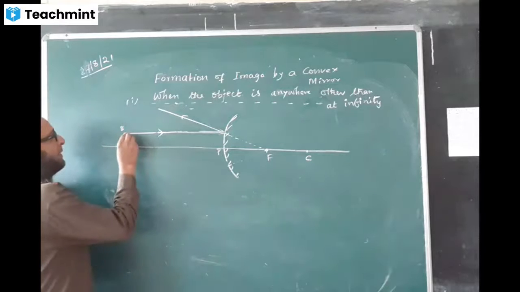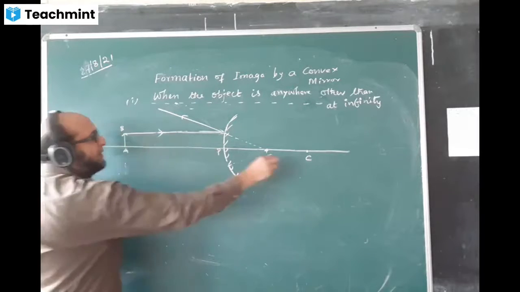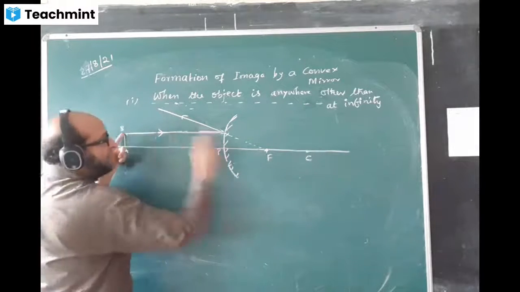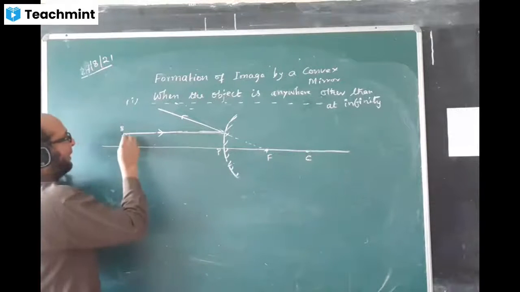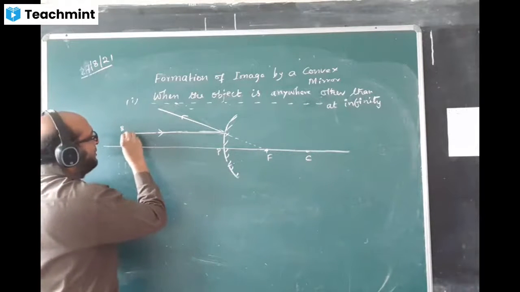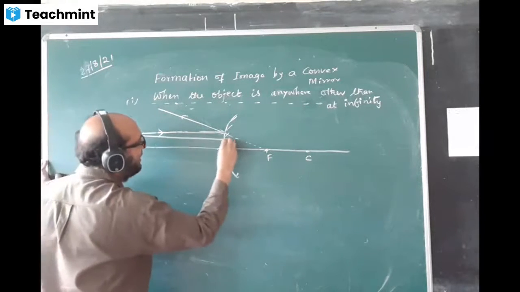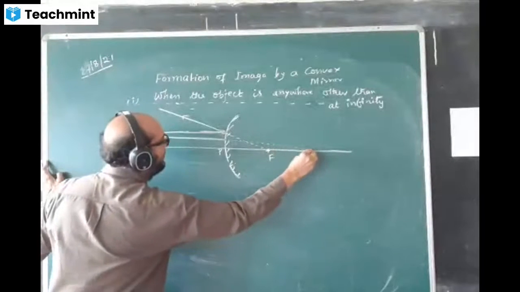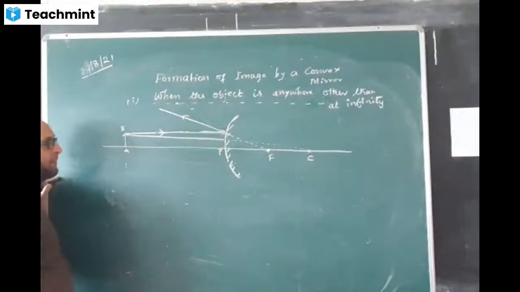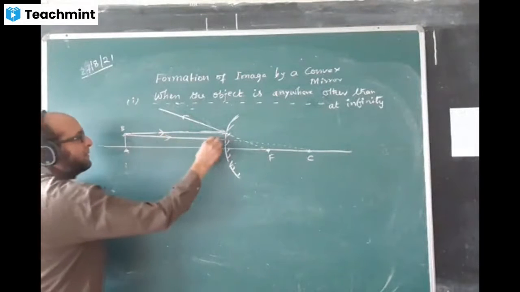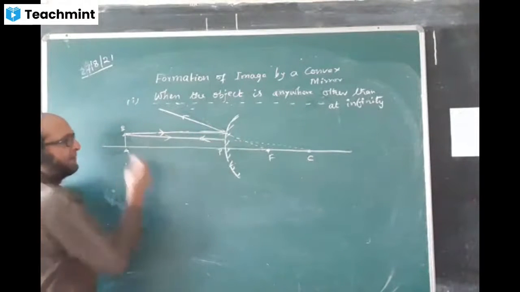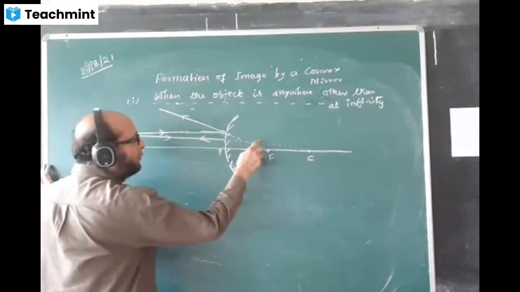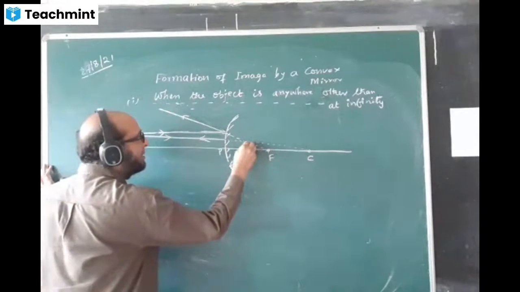From this point, we'll keep the ruler between this point and this point, C. Between this point and this point, you are keeping the ruler and you're drawing the line like this. Draw a straight line here like this, and here a dotted line. This ray will be scratching the mirror and reflect back in the same direction. The two dotted lines are meeting here. Here is the image formed.